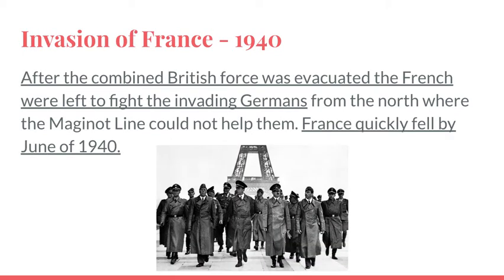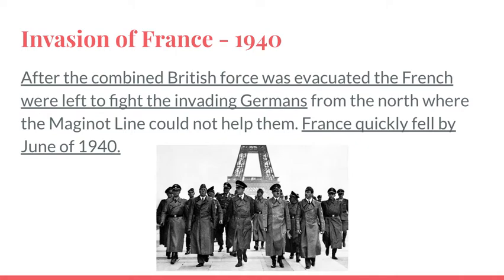But the invasion of France, this is the iconic picture of Hitler in front of the Eiffel Tower. After the combined British force was evacuated, the French were left to fight the invading Germans. The French quickly fall, some even side with the Germans, and the Germans are going to stay there now for several years. And by taking over France, they sign a peace treaty in a train car that was used to sign the peace treaty to end World War I, which was so embarrassing for the Germans.